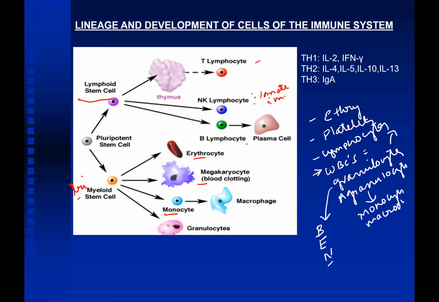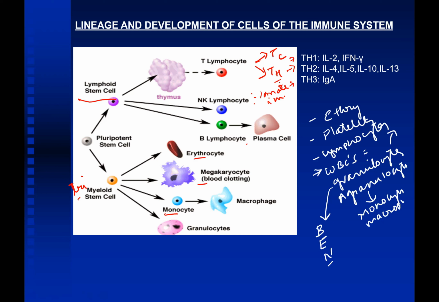What are the various types of T cells or T lymphocytes? Cytotoxic, helper, very good. Cytotoxic cells, suppressor cells, and T helper cells. So cytotoxic T cells are directly responsible for killing of the organism, whereas T helper cells help in the cell-mediated as well as humoral immunity. The T helper cells can be of three types: T helper 1, T helper 2, and T helper 3.